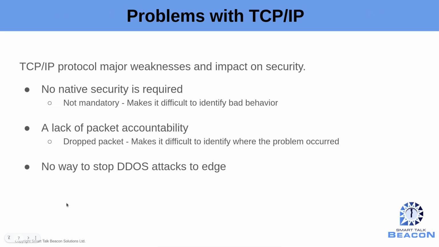The number one problem with TCP/IP is our major security weaknesses, and this impacts the security of our applications and our devices and our edge compute platforms in general. The first thing is that there's no native security in TCP/IP. The next big thing is the lack of packet accountability, meaning that we can drop packets, which makes it extremely difficult to identify where a problem is occurring, and there's no way to stop distributed denial of service attacks to edge devices.